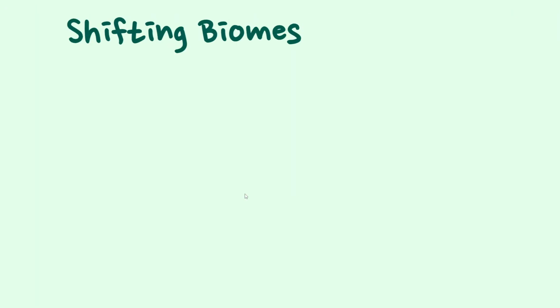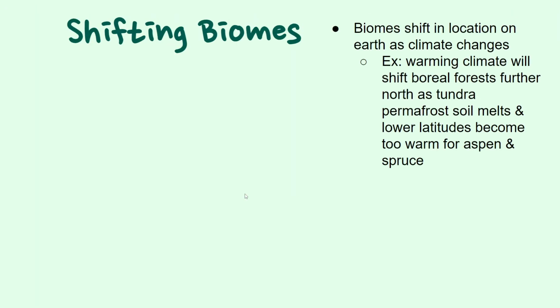Finally, we will talk about how biomes can shift in their locations. That is because climate is not stable on Earth. Climate is subject to human activities that are changing it rapidly right now, and as the climate continues to warm, that will shift biomes such as the boreal forest further north. As these soils that used to be frozen for much of the year are thawing out and are able to have the large tree species of a boreal forest now grow in those conditions, they are also going to lose some of their southern range as it becomes too warm for the trees that dominate that boreal forest biome, such as aspen and spruce.